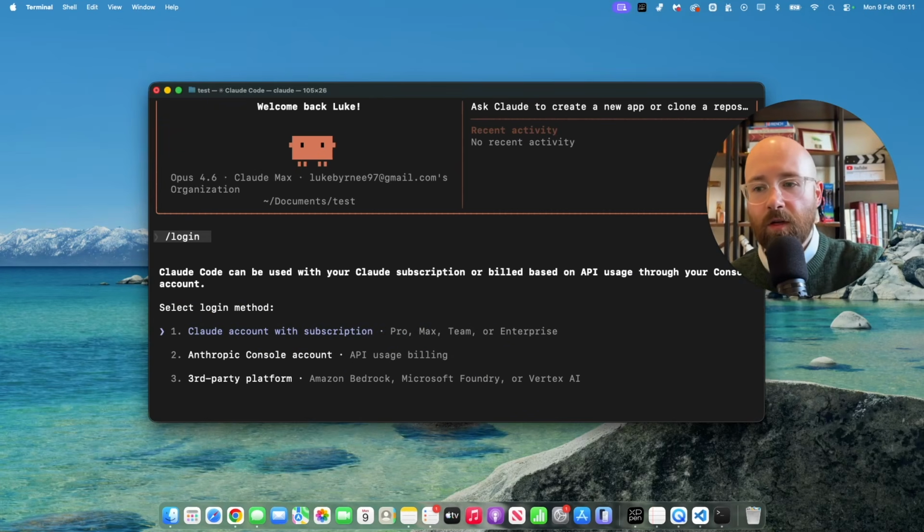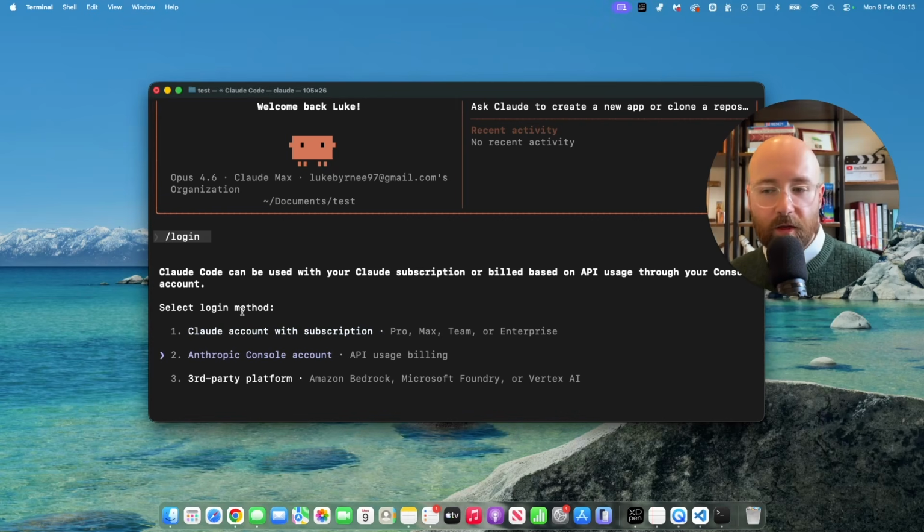/login, there we go. And then from here, you can either choose a Claude account with a subscription, Anthropic console account, or a third-party one. So I would highly recommend using the Claude account with subscription, because if you use the API one, it's going to charge you a fortune. And we'll talk more about that in a minute.